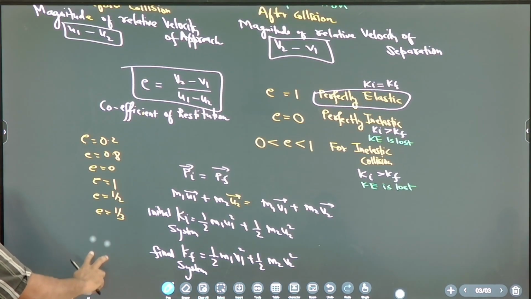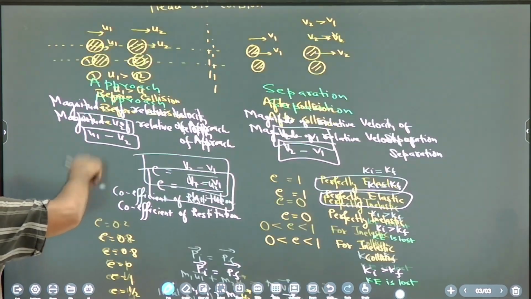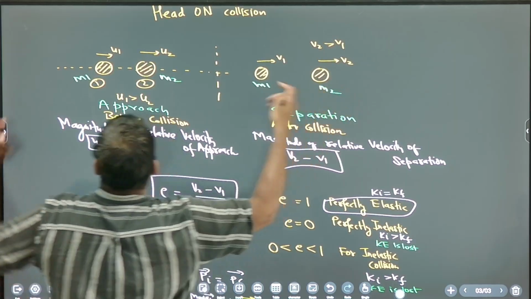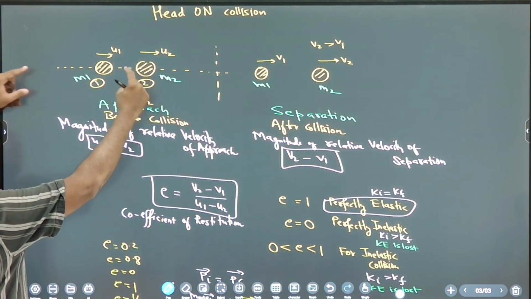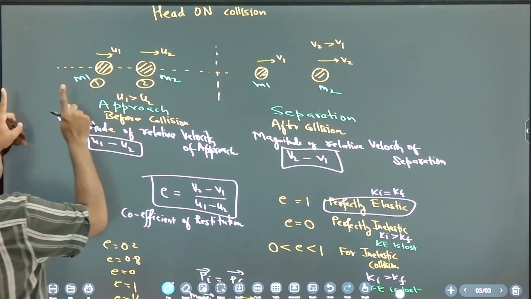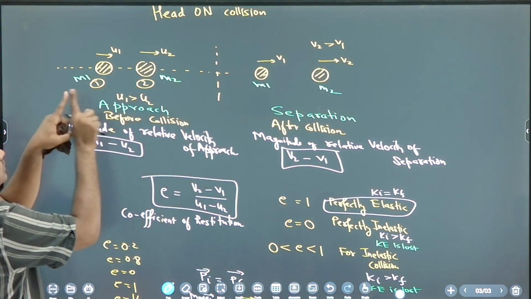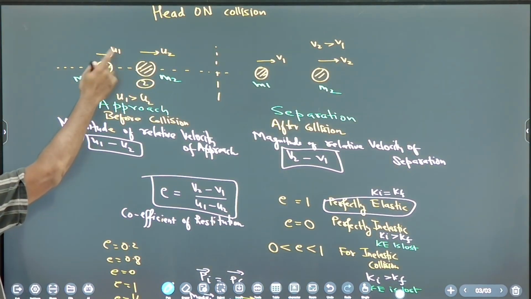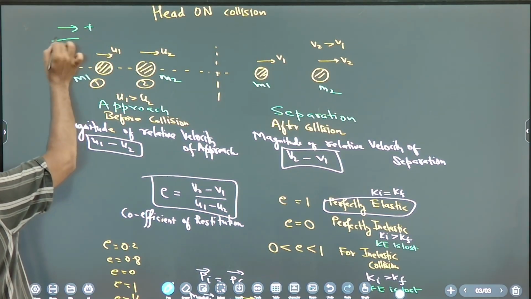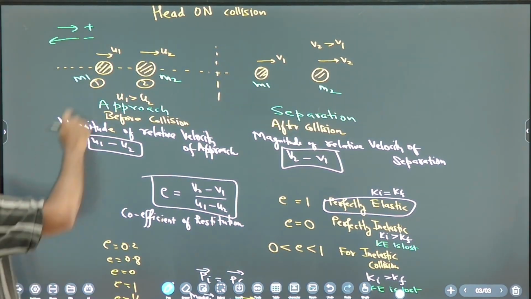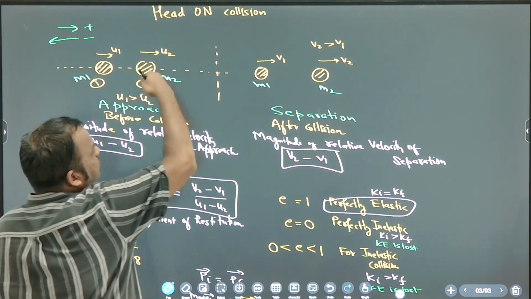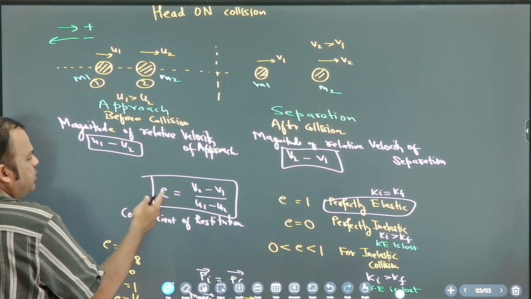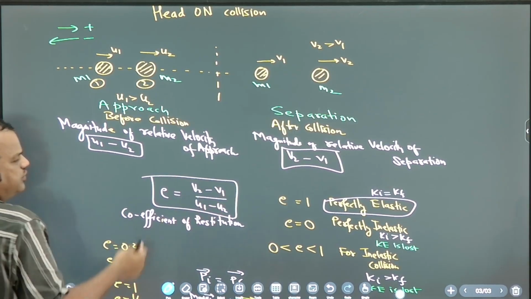So let's revise once again. You have masses M1, M2, two balls. They are coming close to each other, maybe going like this or like this. If velocities are to the right side, you take positive; left side means negative. Remember, right side means positive, left side means negative. So this is head-on collision. Before: U1, U2; after: V1, V2. So what is the formula for E? V2 minus V1 by U1 minus U2. Okay, memorize this.